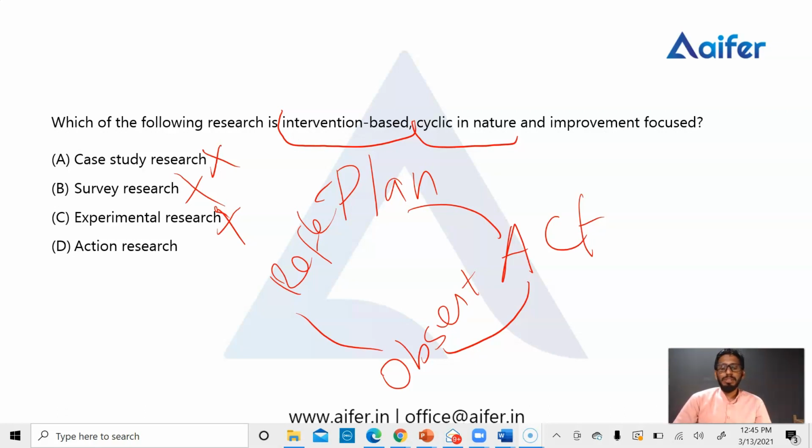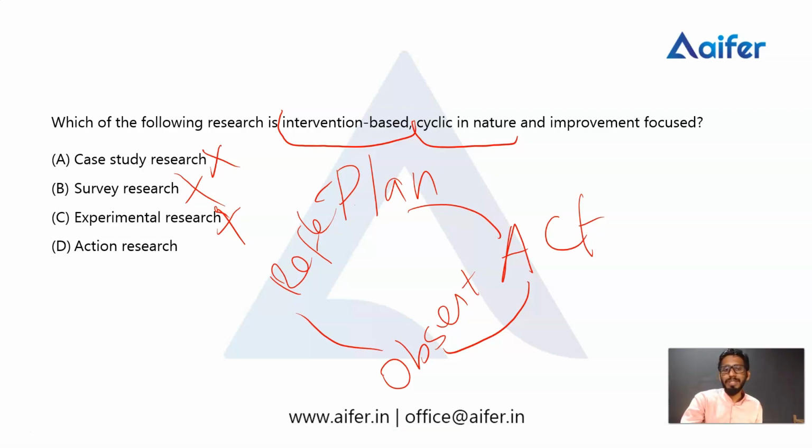In a particular school, the director or the headmaster decided to improve the quality of teachers. For that, what should be done? At first, the headmaster discussed with some colleagues and decided to take an action. At first, the headmaster planned a solution. Let's take the solution as just giving a training. For improving the quality of teachers, the headmaster planned to give a training. So this is the planning phase. Then the next step is giving the training, that is the action phase.